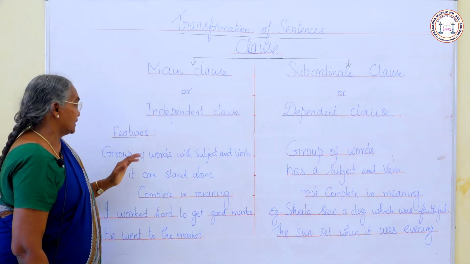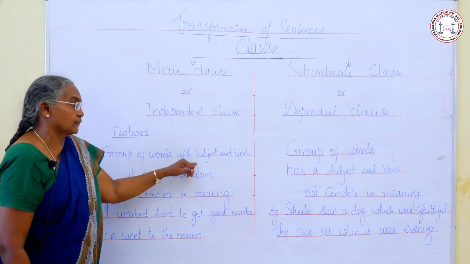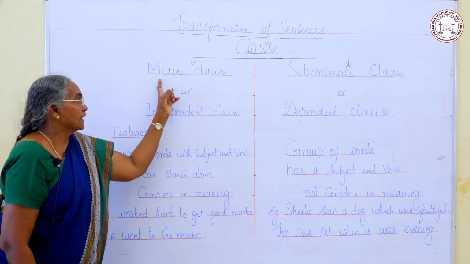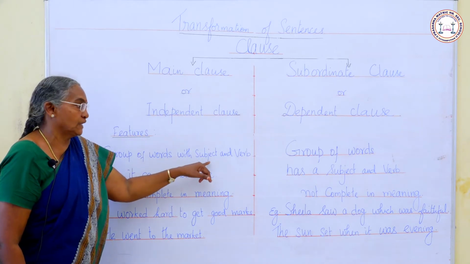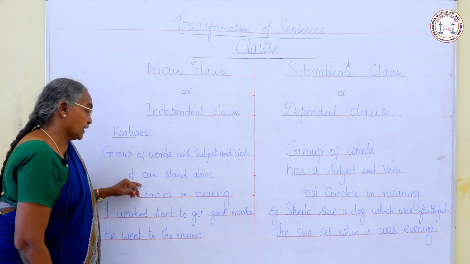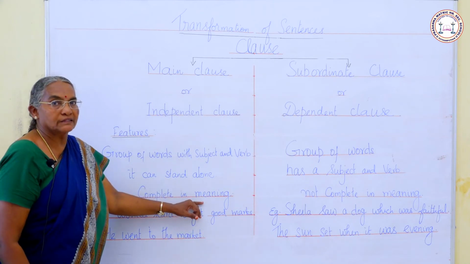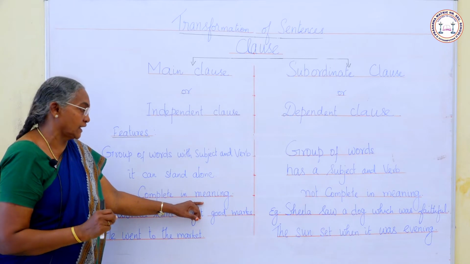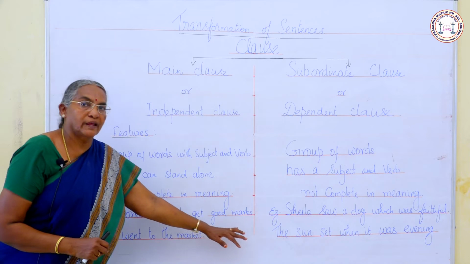Features of main clause are group of words with subject and verb. It can stand alone, complete in meaning. Example, I worked hard to get good marks.